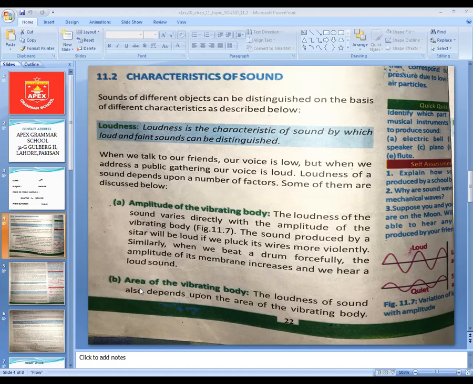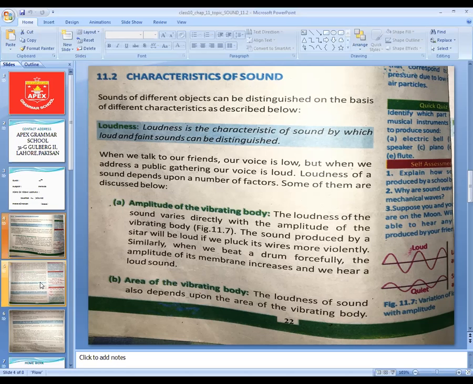So the loudness of sound also depends upon the area of the vibrating body. The more the area, the more the sound. The lesser the area, the lesser the sound. I gave you the example of the drum. If you have a bigger drum, the area of the bigger drum is more as compared to the area of the smaller drum. So if you consider the bigger drum, you will hear a large, loud sound. But if you have a small drum, what will happen? You have a low noise or low voice of the drum.